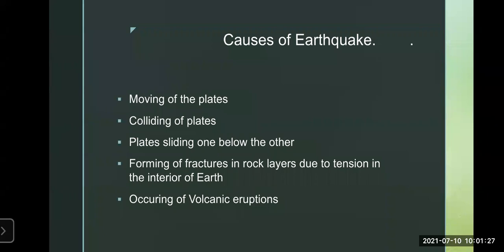Then forming of fractures. When these above three things occur, the next step is that fractures are formed, cracks are formed in the rock layer due to the tension. Tension is the extension in the interior of the earth. And when there is a lot of tension, the energy is released out in the form of eruption.